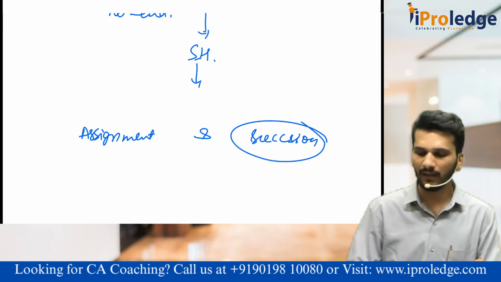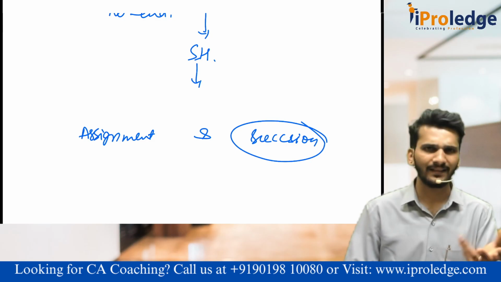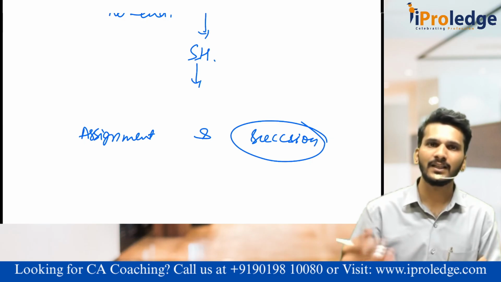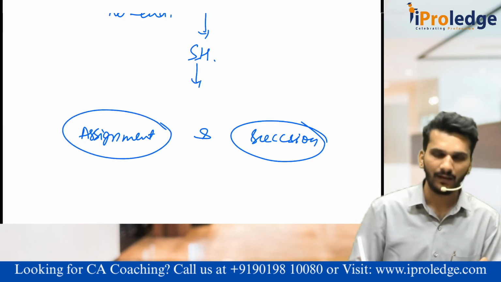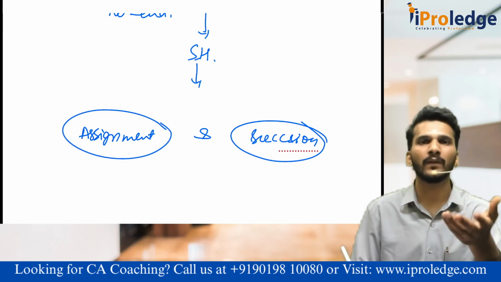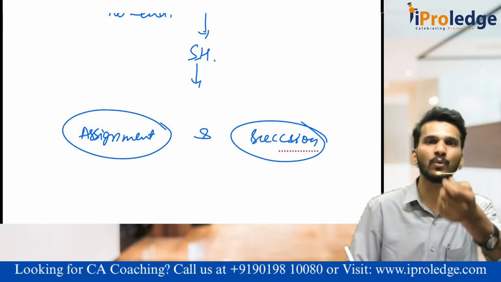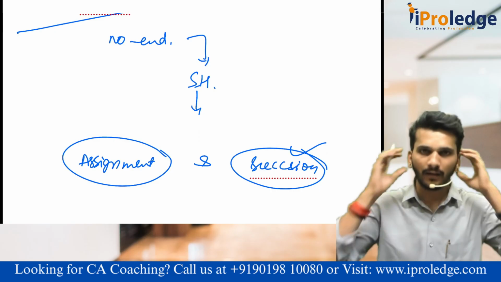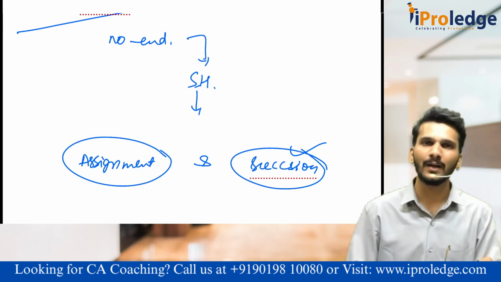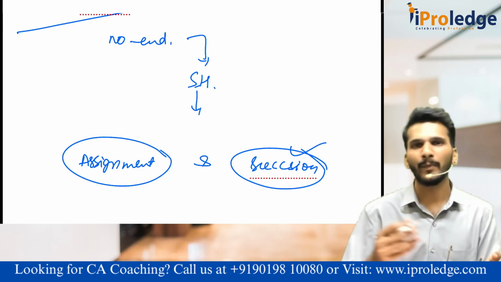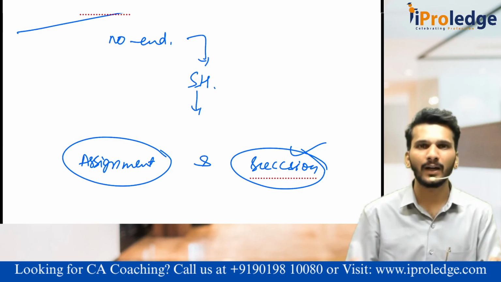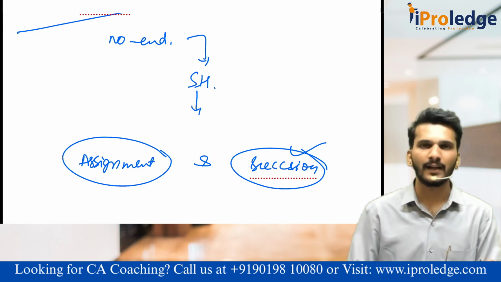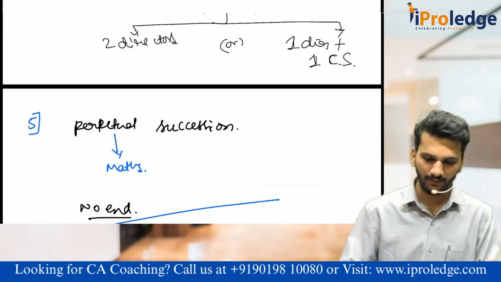Sir, what is act of the law? When a person dies, as per the Succession Act which we have, the property will pass to the next generation. But what is assignment? I am selling my property to you. This is what we call assignment. I am assigning my things to the other party. So we are discussing succession, where the Companies Act says members may come, members may go, members may die, members may retire. It doesn't matter. The company keeps on going forever. This is the concept of perpetual succession.